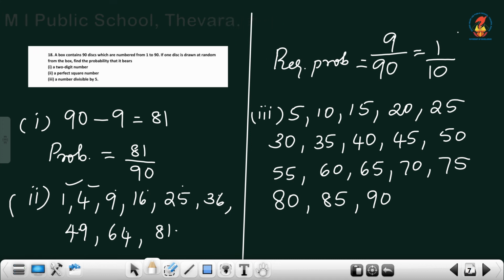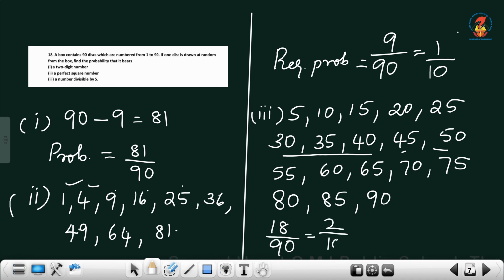Then the last subdivision is a number divisible by 5. Number divisible by 5 means 5, 10 up to 90. 5, 10, 15, 20, 25, 30, 35, 40, 45, 50, and so on up to 90. How many are there? 18. So the required probability is 18 by 90. So it is 1 by 5.